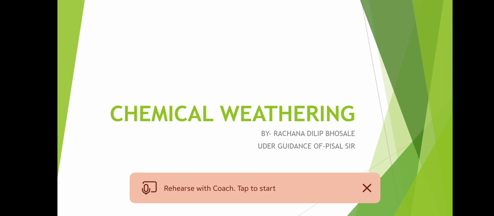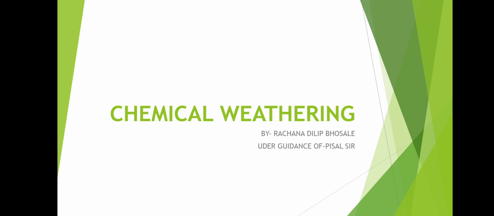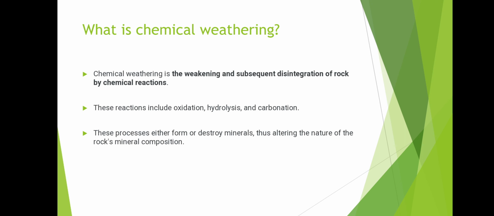So, what is chemical weathering? Chemical weathering is the weakening and subsequent disintegration of rock by chemical reaction.